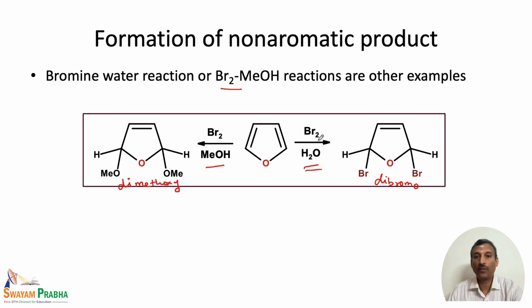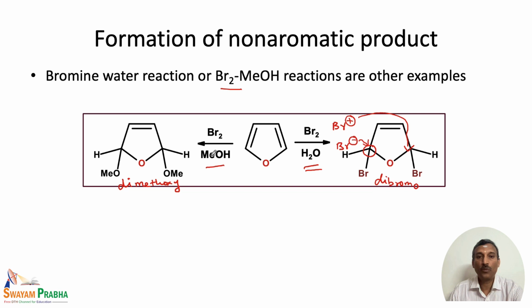So in the case of the bromine reaction, the initial step is the bromonium ion addition, and the second step is the bromide ion addition. The bromonium ion adds to this second position carbon to give the carbocation. We saw how the double bond migration leads to a carbocation on this position, and once the carbocation is formed here, the bromide ion, which is a nucleophile, attacks it to give the dibromo derivative.